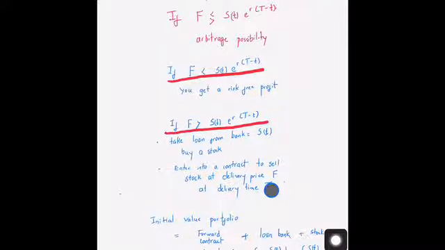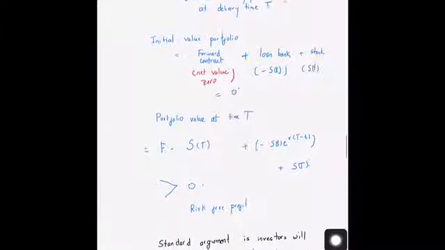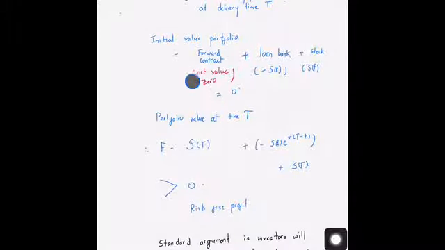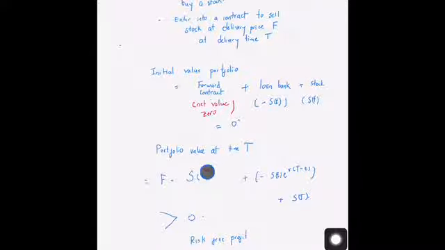If you did that, then your portfolio at the start of the contract is just the forward contract, whose value is 0, plus the loan that you have taken from the bank, which was basically minus S_t, to buy a stock of the value of S_t. This particular portfolio is of 0 value. The value of your portfolio at time T is going to be the value of the contract at time T, which is F minus S_t.